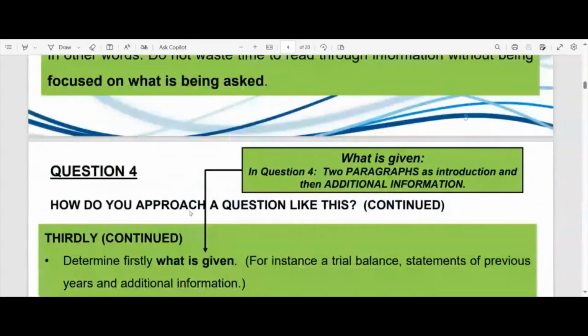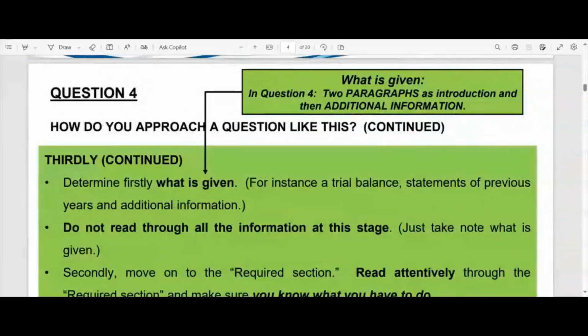It is often and normally, I can almost say always, but I'm very wary of using the word always, because when you use the word always, something happens contrary to what you've just said. So I'd rather say more often than not, it is a good idea to read the required section first, right? Or like I've pointed out, you maybe just look at what is given first, and then you read the required section. So just look at what is given.